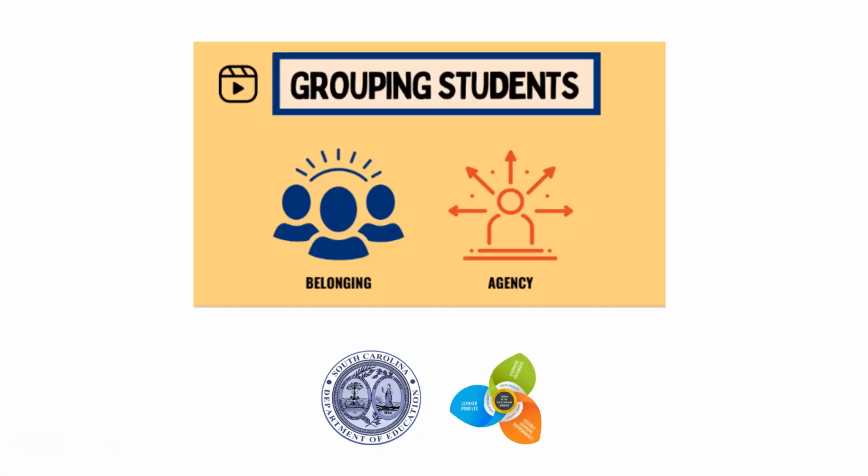If you want to measure your impact in grouping students, you could use belonging or agency as a measuring PCBL outcome. We know that in order to successfully group students, we need to be able to meet learners at their readiness level in any area or their zone of proximal development, the sweet spot of learning. In a PCBL environment, there should never be a moment where a learner is disengaged because they are being expected to work at a level that is either too hard or too easy. This is where flexible grouping comes in.